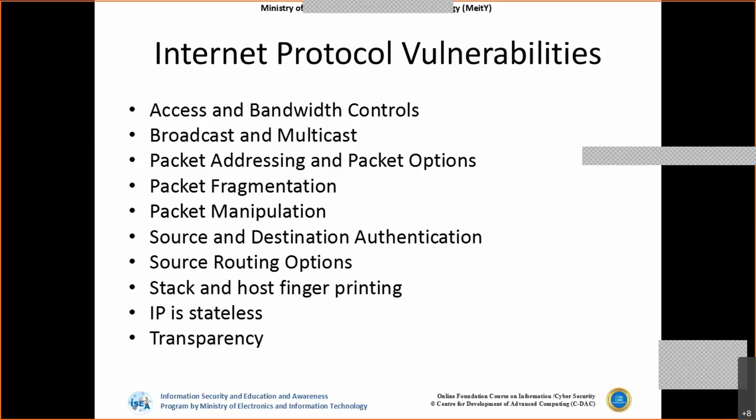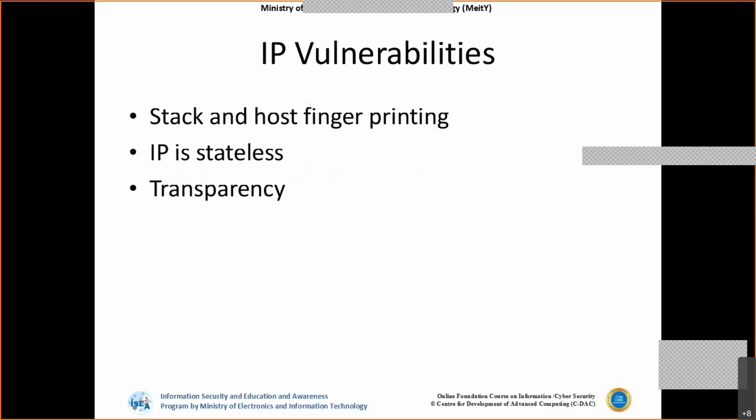The destination machine, upon receiving all the fragmented packets, can then execute the payload. So these kinds of attacks are possible using packet fragmentation, and also using the source routing options, we can change the routing table. Those kinds of vulnerabilities are also possible with respect to IP.